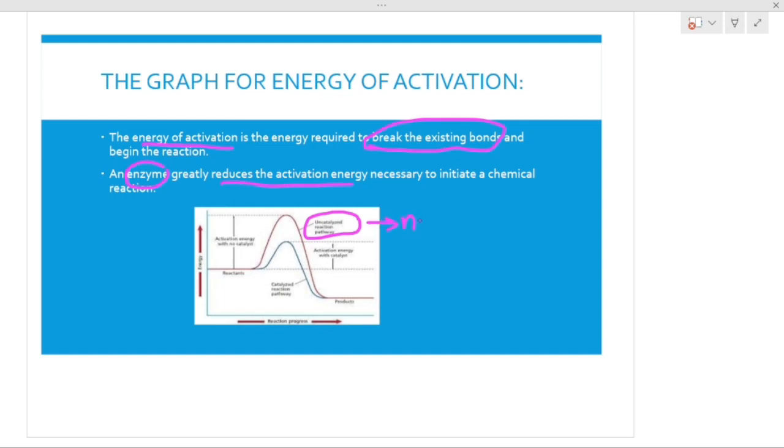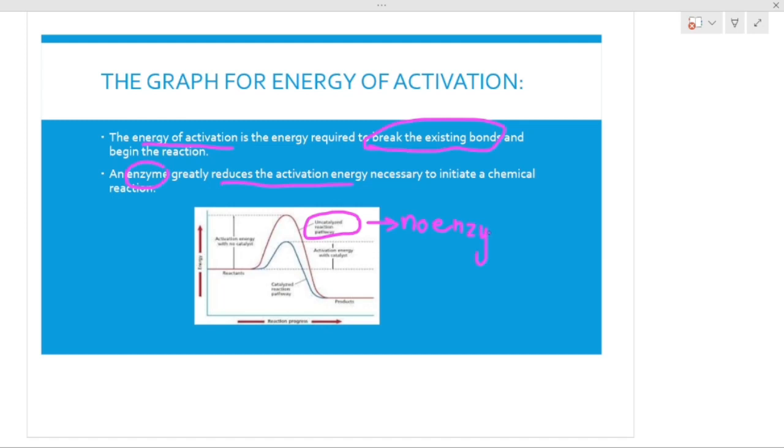We have already discussed in our previous lectures, in our enzyme definition, that an enzyme is a catalyst. Catalyst means it is speeding up the reaction. So if we experiment a reaction without enzyme, here there is no enzyme.